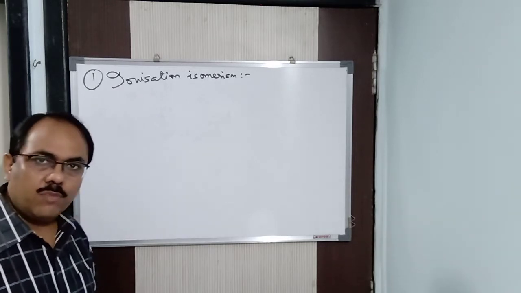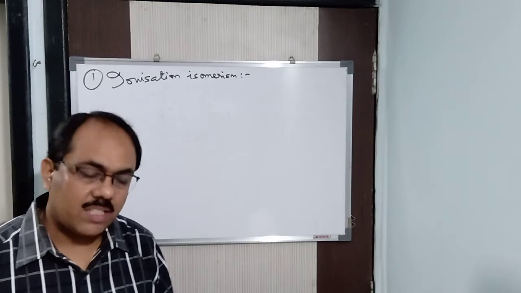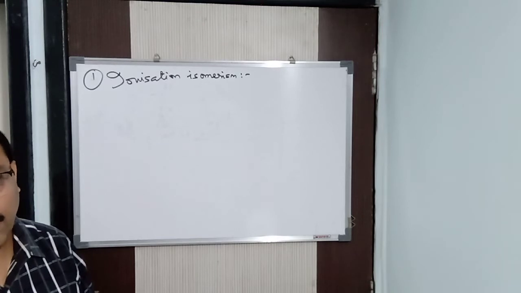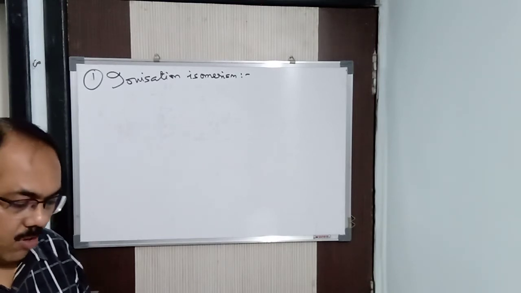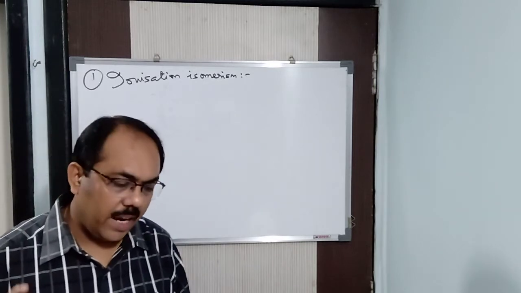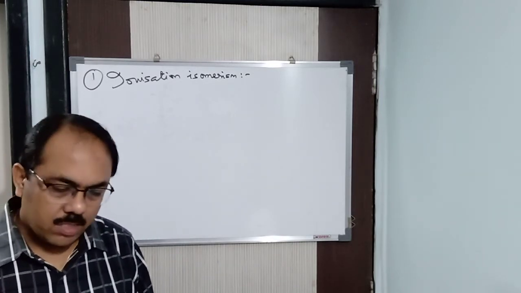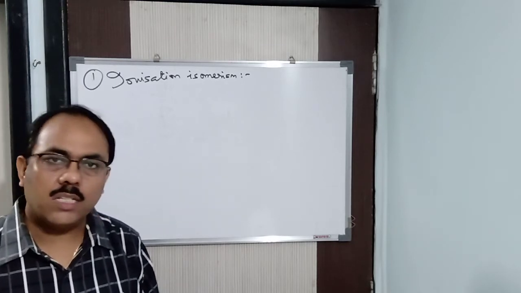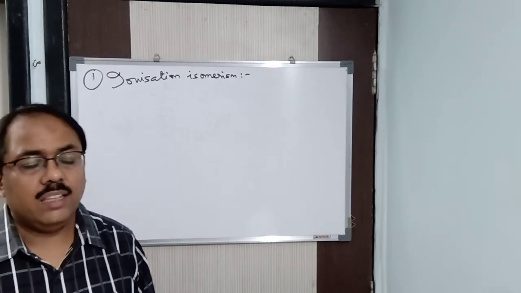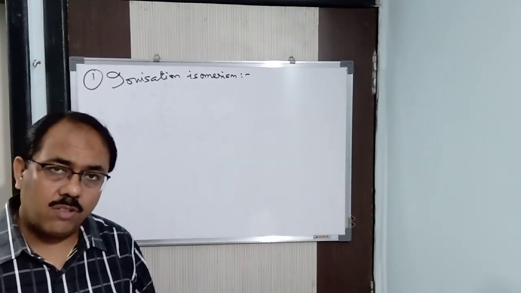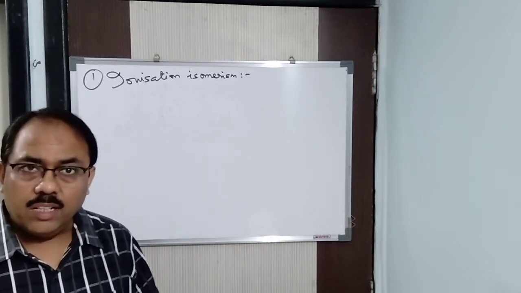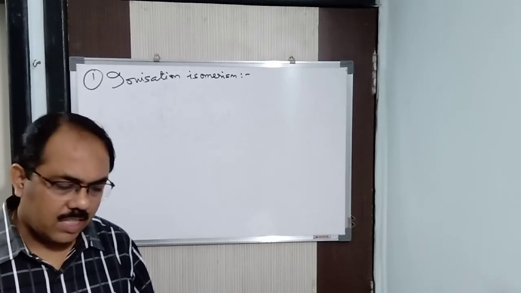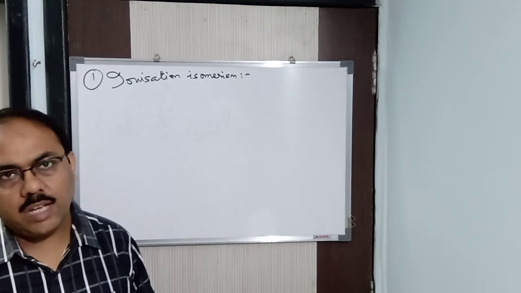Now, what is ionization isomerism? You see the definition. When coordination compounds having the same molecular formula show a difference in their ionization behavior and furnish different types of ions in solution, the phenomenon is called ionization isomerism. As I said already, the ions will be different, that is, the complex ions and the counter ions will be different, but the molecular formula will be the same. Clear? That process is called ionization isomerism.